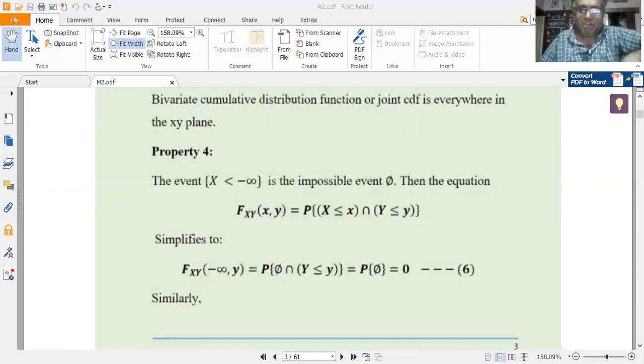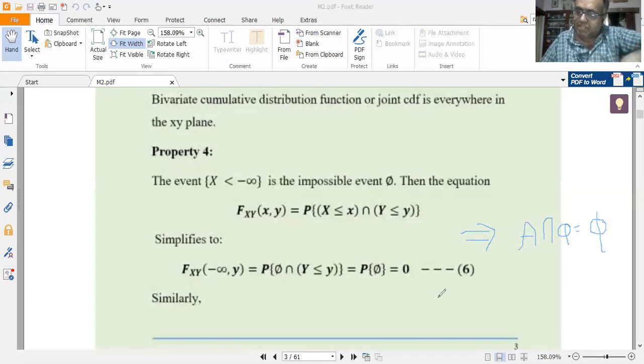Now recall one very, very important set theory rule. A set A intersected with a null set gives me the null set only. A intersection phi is phi itself. So that's why P of phi intersection Y less than or equal to y gives me phi only. The null set intersection with Y less than or equal to y gives me phi only.